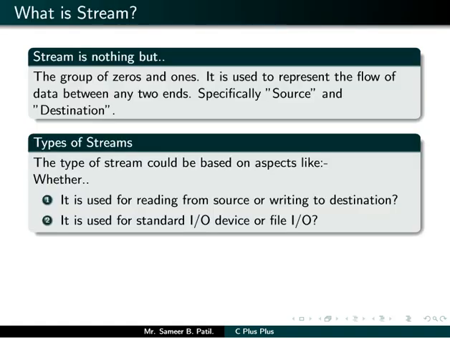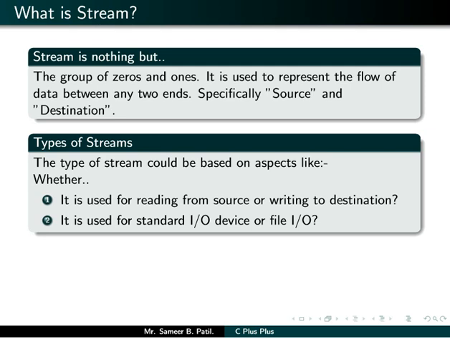What is a stream? A stream is a group of zeros and ones. It is used to represent the flow of data between any two ends, specifically source and destination. We have discussed this concept many times: it doesn't matter which devices you are communicating with, streams come into the picture. Whether you are sending and receiving data from a network, from standard input and output devices, or dealing with a file, every time you are sending or receiving data, you are dealing with streams.